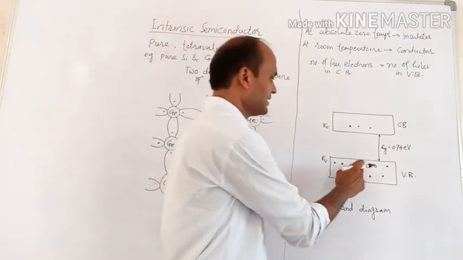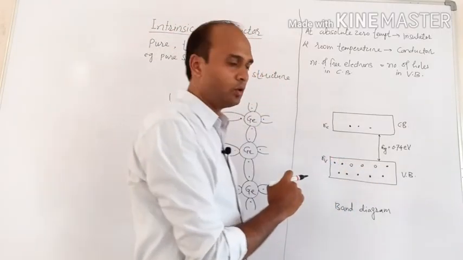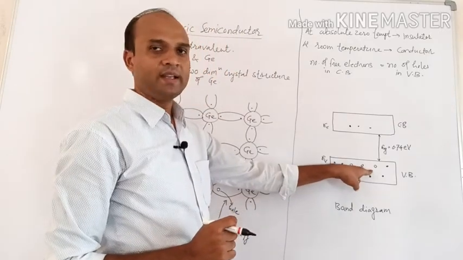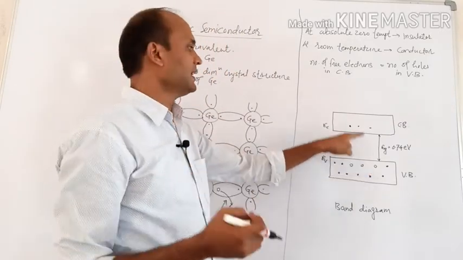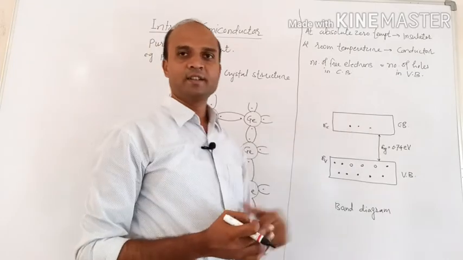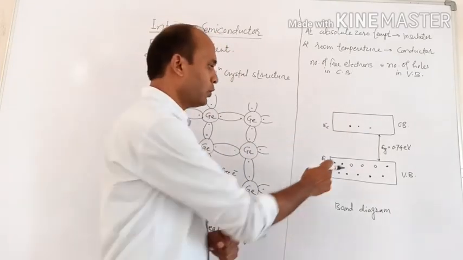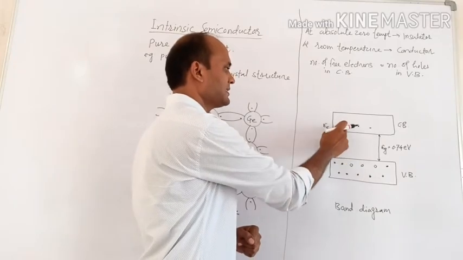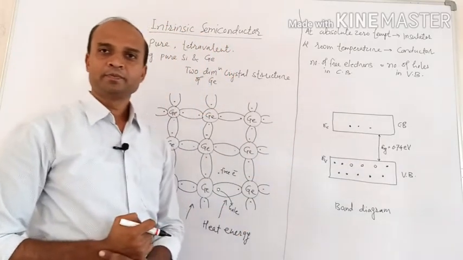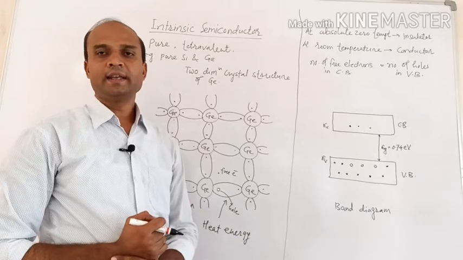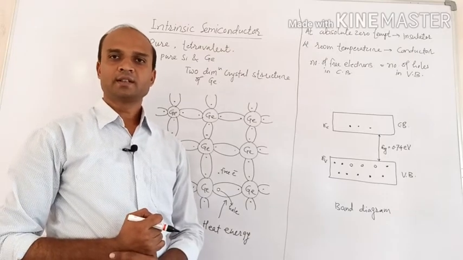These vacancies are called holes. So holes are present in the valence band, while electrons which become free are present in the conduction band. Now electrical conduction is possible due to holes in the valence band as well as free electrons in the conduction band, and hence it behaves like a conductor.